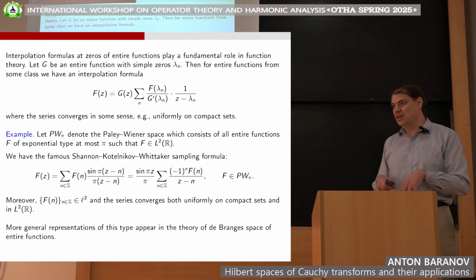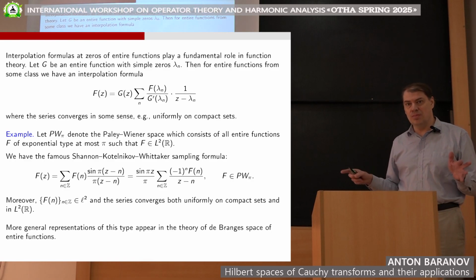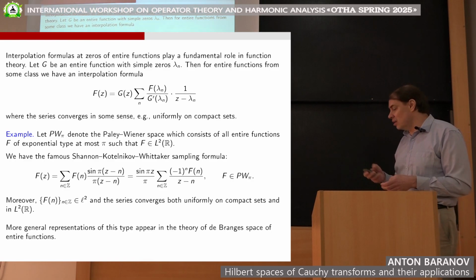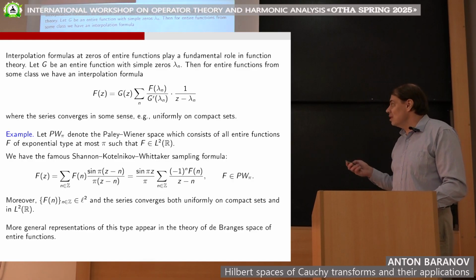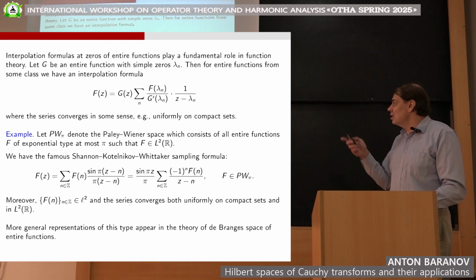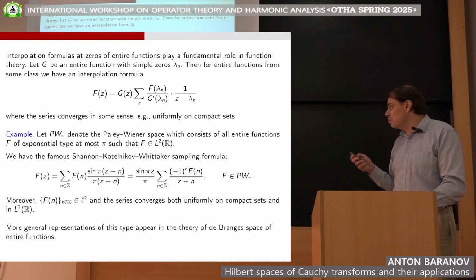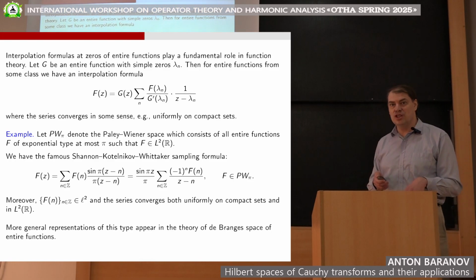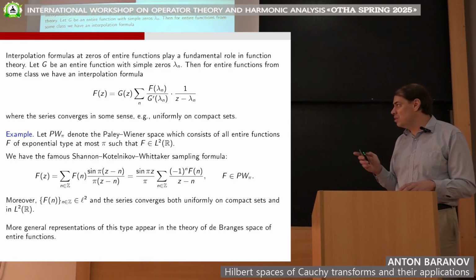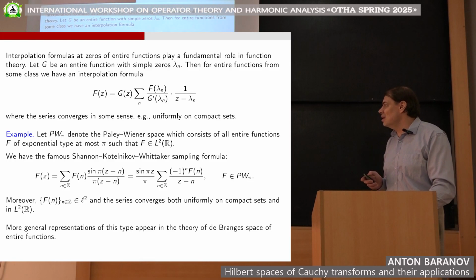And this series converges both uniformly on compact sets of the plane and in L2 norm, moreover, it's an orthogonal series. And some more general examples of representations of this type appear in the theory of de Branges spaces of entire functions. I will mention the de Branges spaces a bit later.